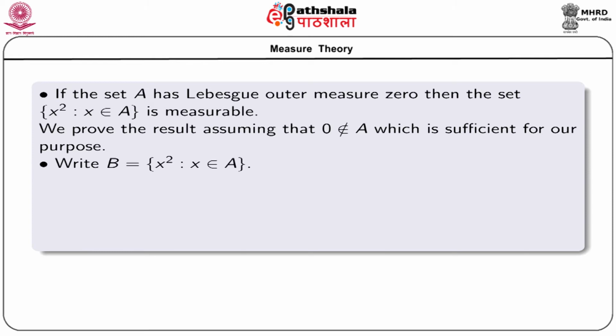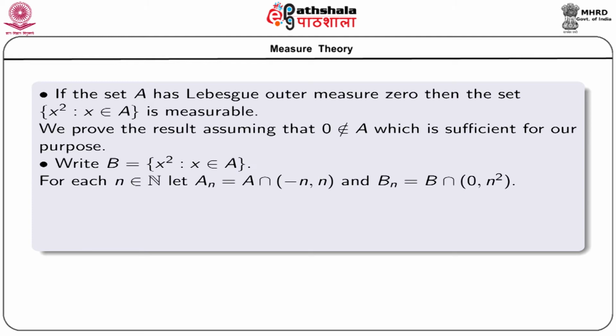Now, write the set of all squares of the elements of the set A as the set B, that is B = the collection of all x^2 where x runs over A. Now, for each n belonging to N, let us write An as A intersection the open interval (-n, n), and Bn as B intersection the open interval (0, n^2), because B is a set of non-negative numbers.